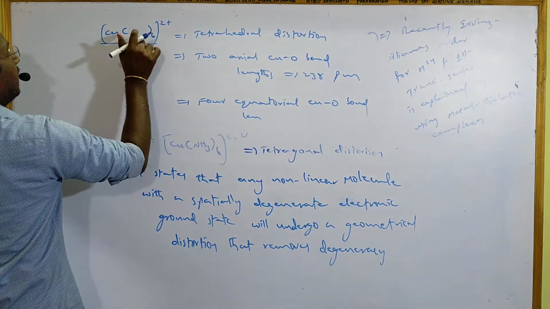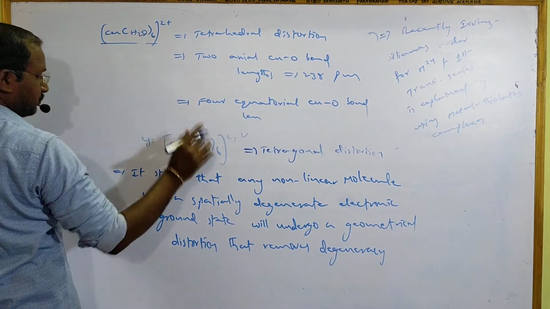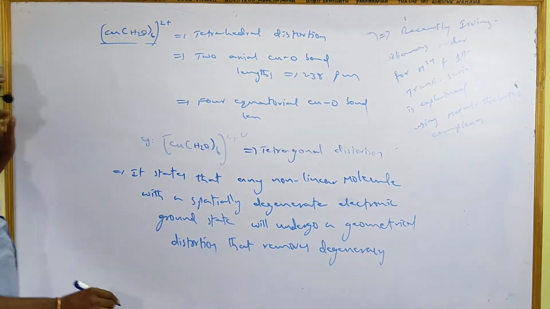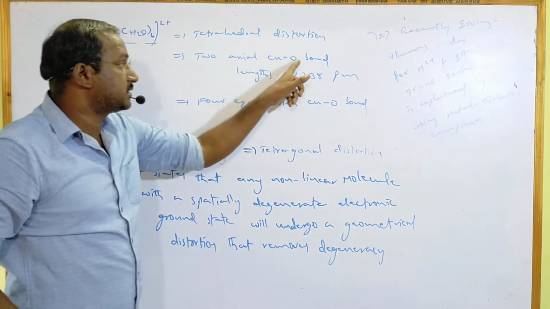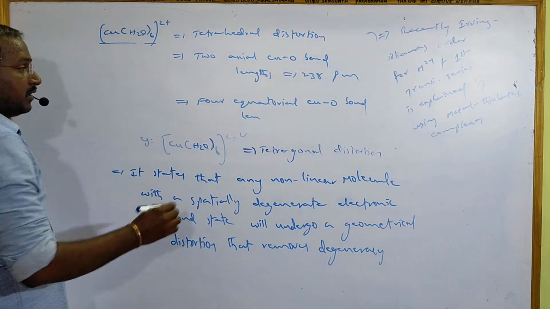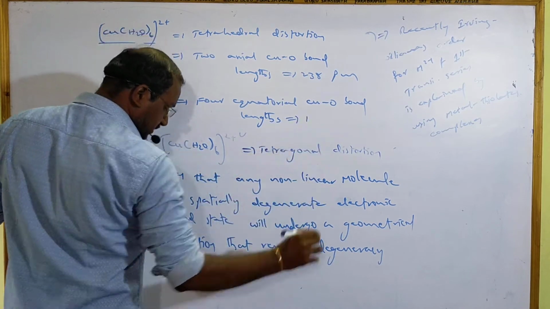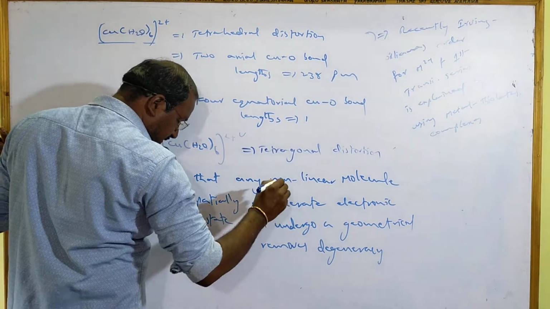Sorry, it is H2O, not NH3. Of course I can write NH3 there also, but I am taking H2O because I am writing Cu-O here now, so that's why. The bond lengths are 195 picometers.